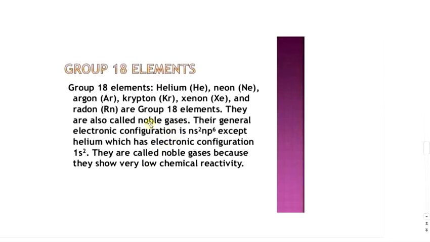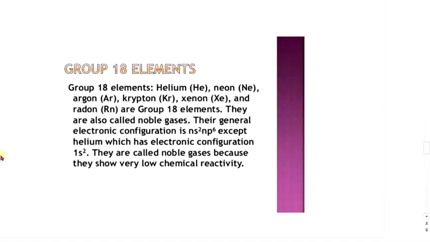Occurrence and relative abundance of these group 18 elements. Except radon, which is radioactive, all noble gases are present in the atmosphere throughout the universe in the free state to the extent of 1% by volume. The relative abundances of the other noble gases in the atmosphere are: helium 5.24 × 10^-4, neon 1.82 × 10^-3, argon 0.934, krypton 1.14 × 10^-4, xenon 8.70 × 10^-6 % by volume.